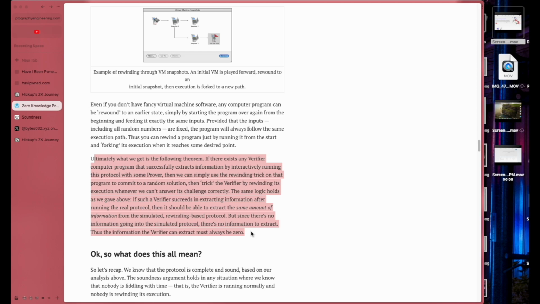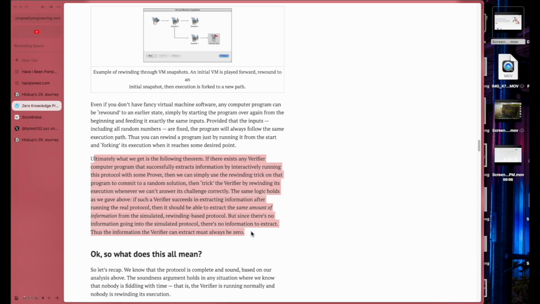Let's focus. If there exists any verifier computer program that successfully extracts information by interactively running this protocol with some prover, then we can simply use the rewinding trick on the program to commit to a random solution. Right? Okay. Then trick the verifier by rewinding its execution whenever we can't answer its challenge correctly.